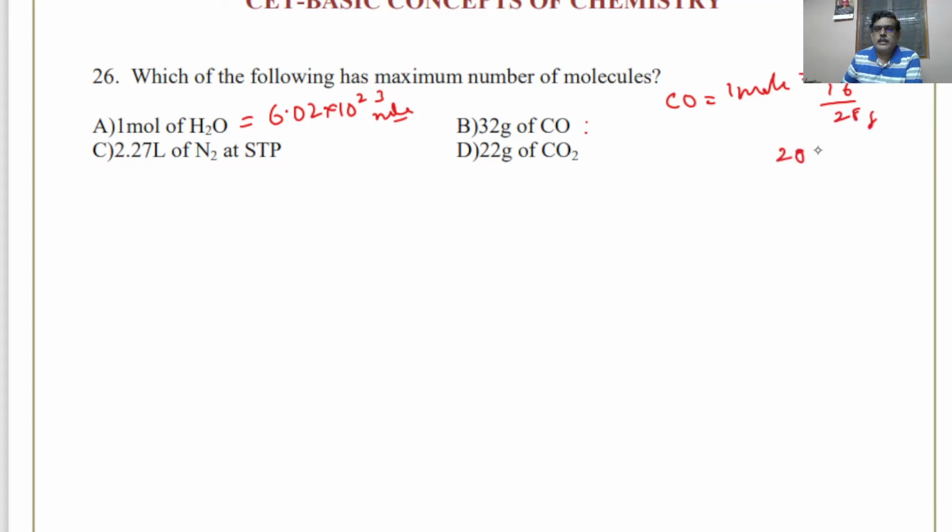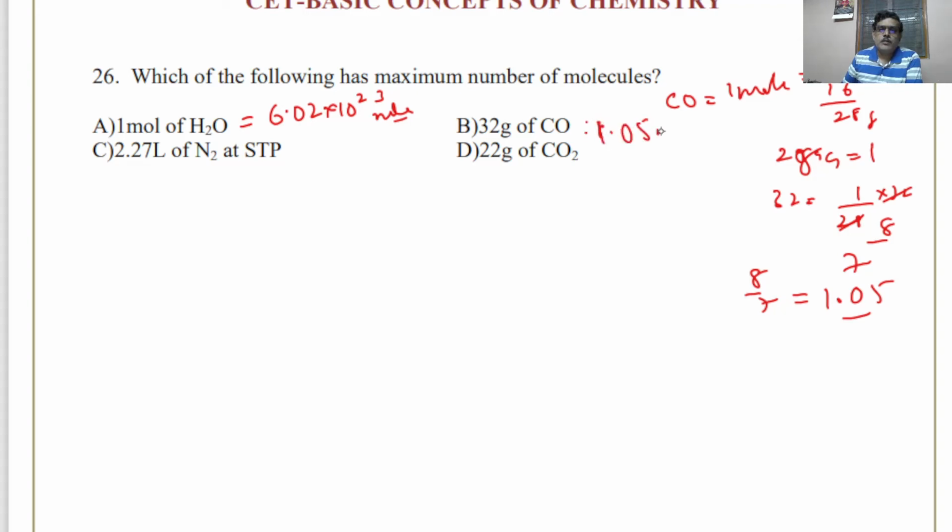So 28 gram is 1 mole. 32 gram will be 1 over 28, 32 times. That means it will be 8 by 7, which is around 1.05 mole. So this is 1.05 mole of carbon monoxide. That means it will have more molecules than H2O.